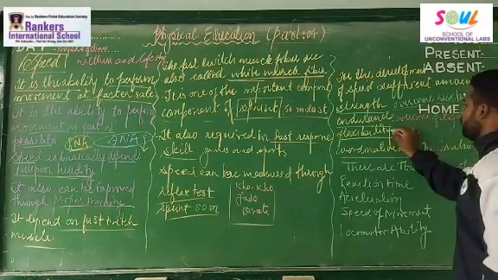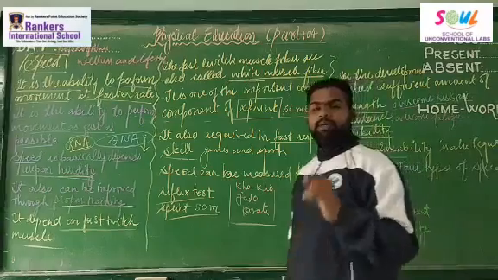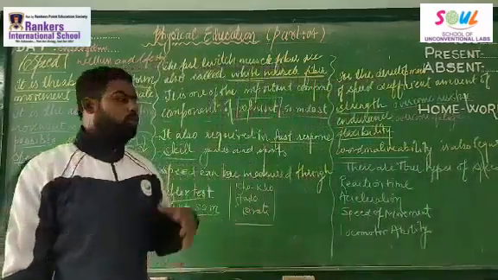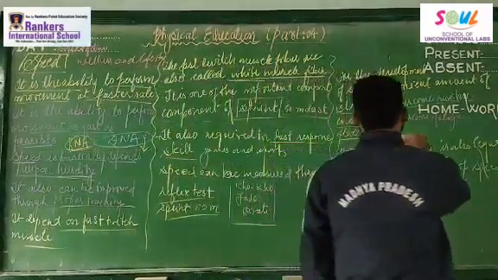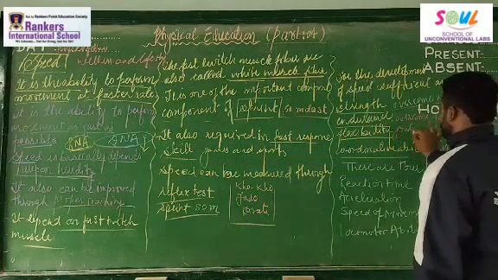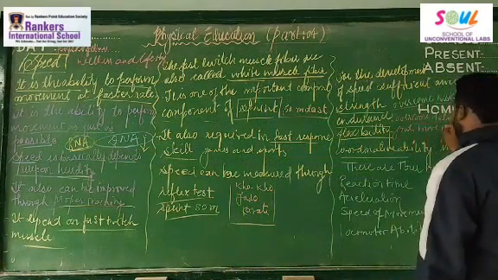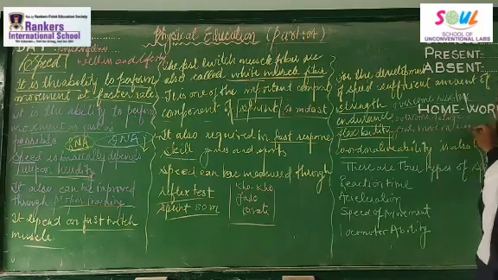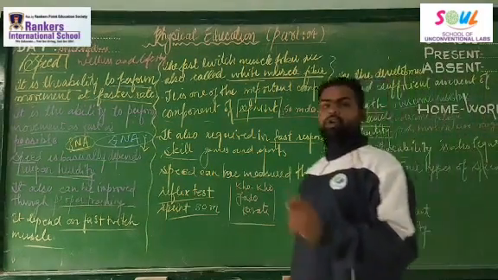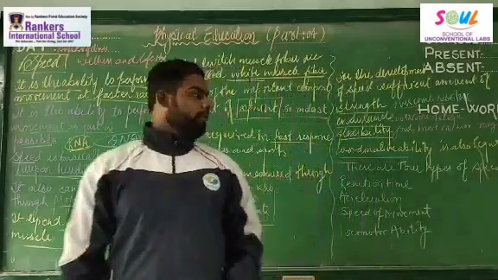What is flexibility? Flexibility is the ability of our joints to move in maximum range, right? So flexibility is the ability of our joints to move in maximum range.